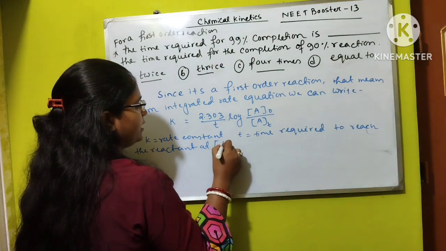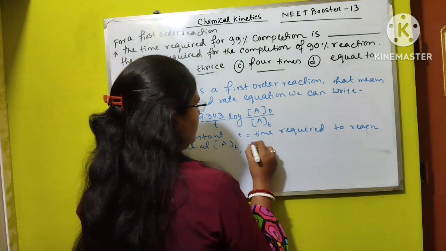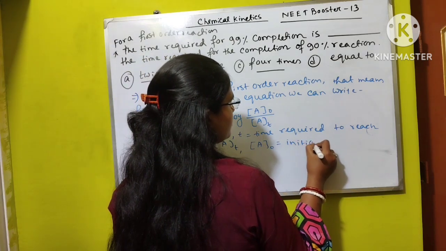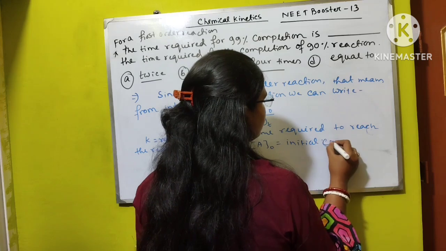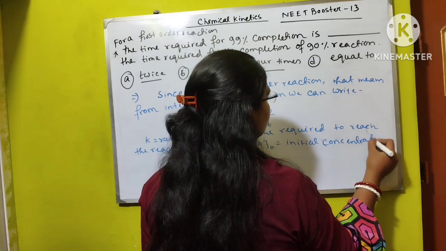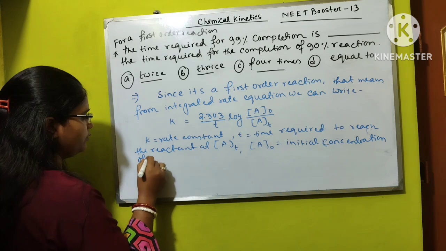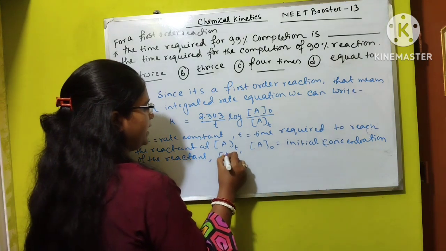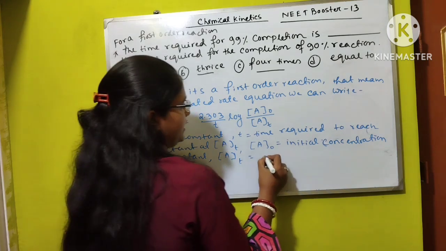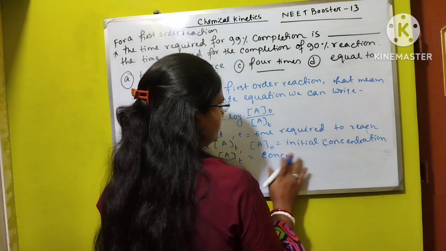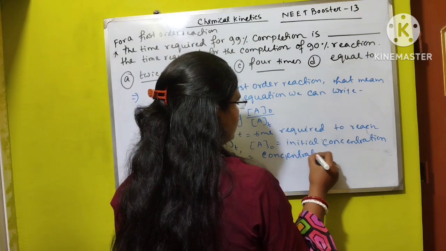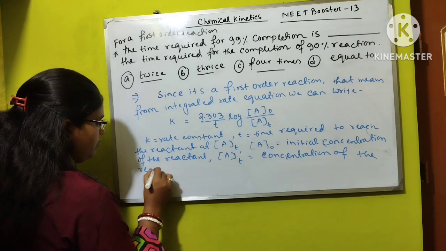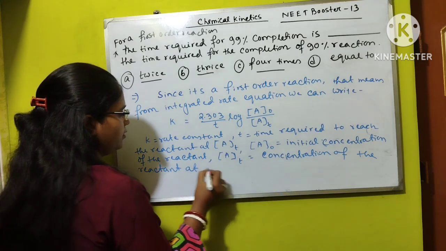at concentration AT, A naught equal to the initial concentration of the reactant, and concentration of AT equals the concentration of the reactant at time t.